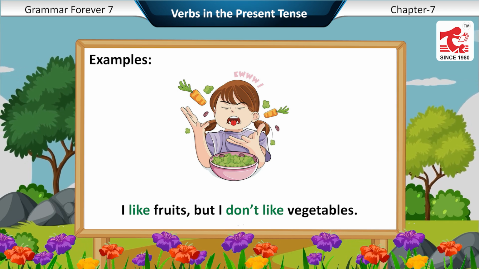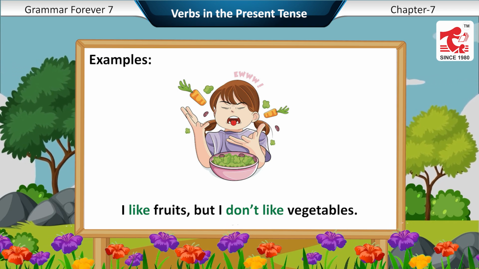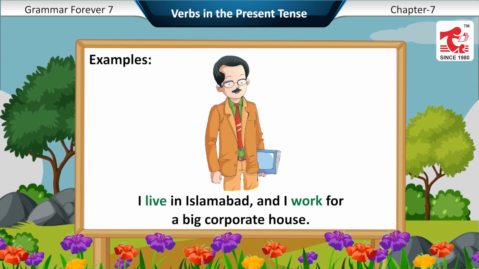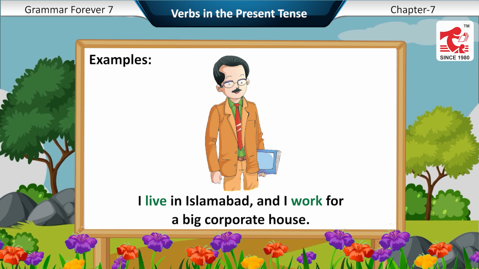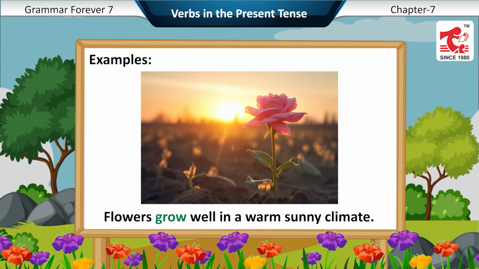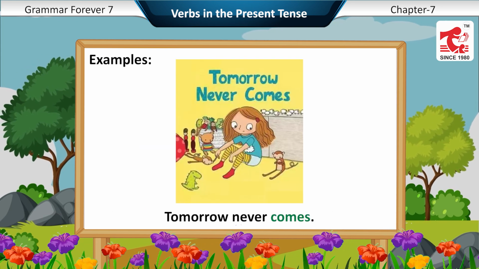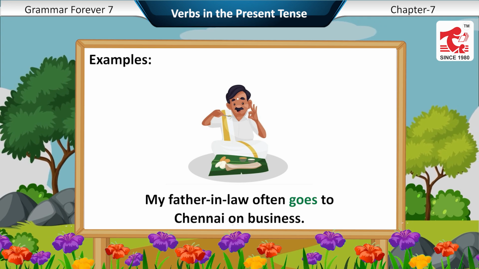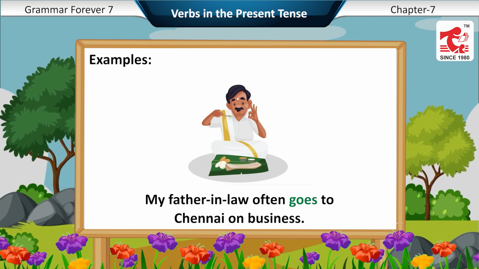Examples: I like fruits, but I don't like vegetables. I live in Islamabad and I work for a big corporate house. Flowers grow well in a warm, sunny climate. Tomorrow never comes. My father-in-law often goes to Chennai on business.